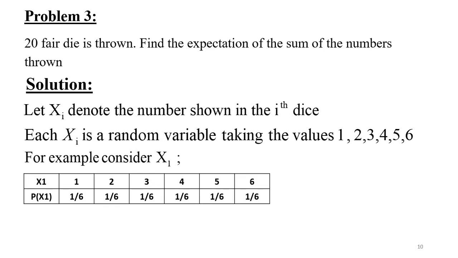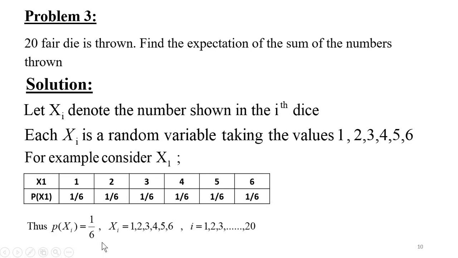So the probability distribution of x1 will be 1, 2, 3, 4, 5, 6, and you know that each value has an equal chance of occurring, isn't it? So the probability of each value is 1 by 6, and this is the particular distribution function of only the random variable x1. Like this, you have to construct x2, x3, x4 up to x20. We have 20 dice, isn't it?